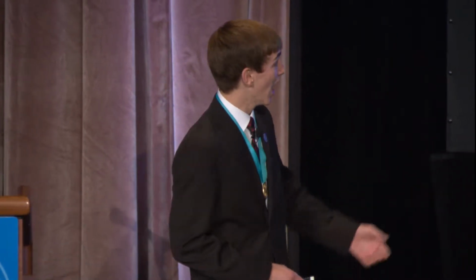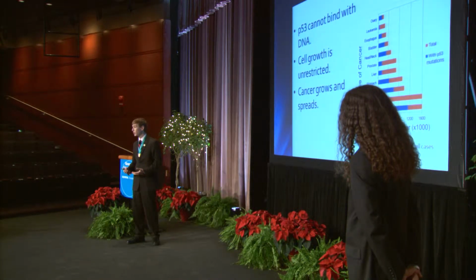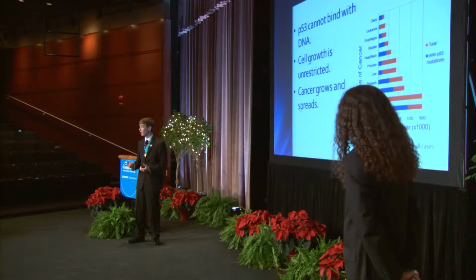The p53 protein regulates the cell cycle by responding to cell stress. When there's stress in the cell, the protein binds with the DNA, either to repair the mutated sequence or to initiate apoptosis when necessary. However, in approximately 50% of all cases of human cancer, the p53 protein is mutated in such a way that it cannot perform its function. When the protein is mutated, it can't bind with the DNA, and the cancer is allowed to grow and spread.